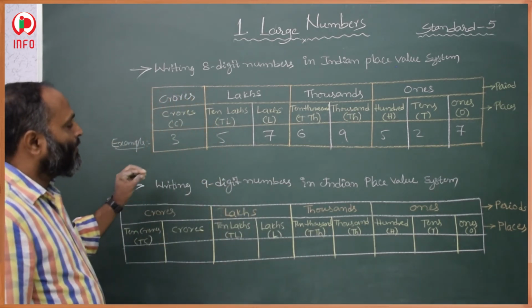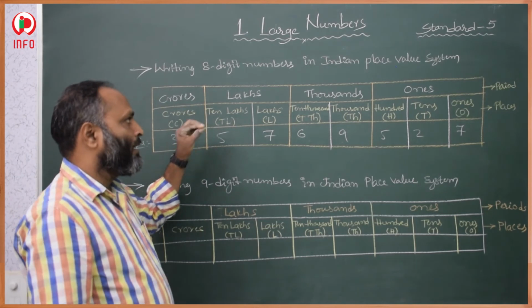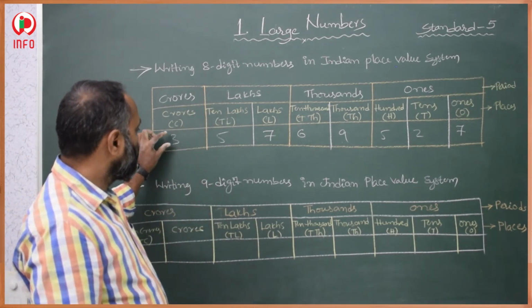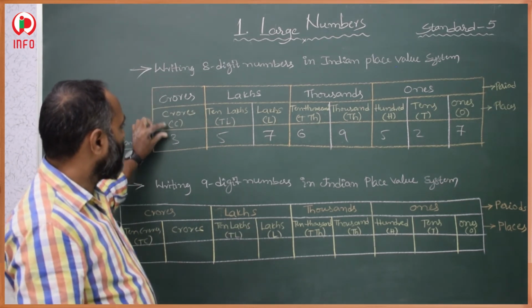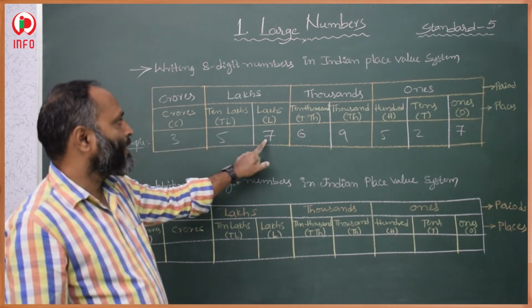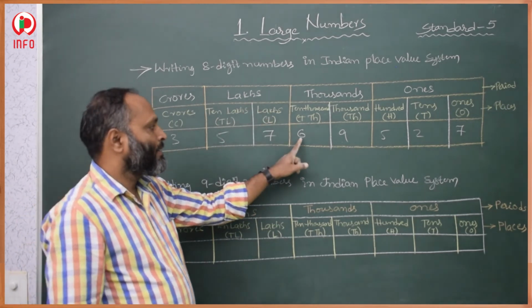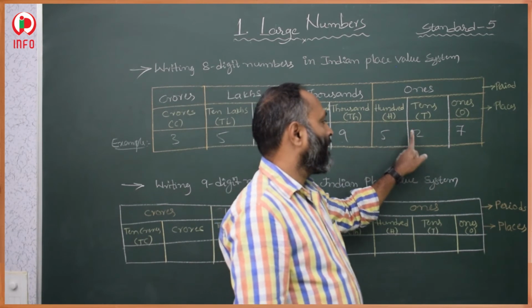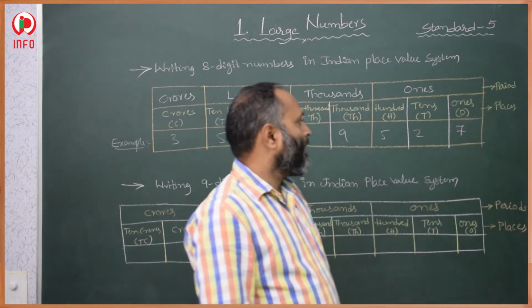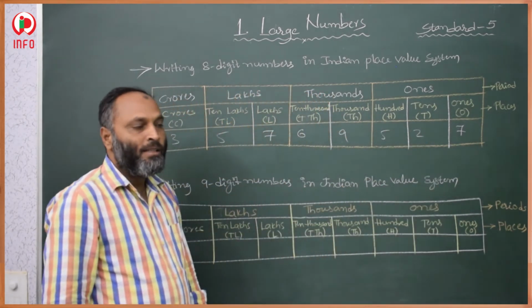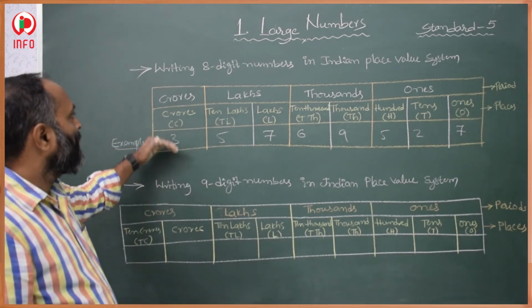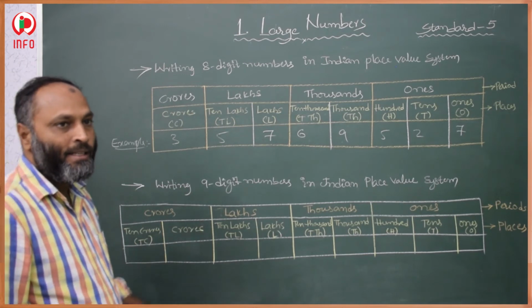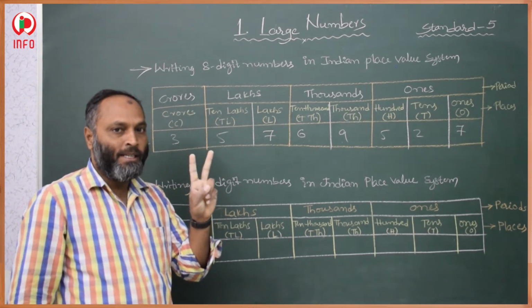This is the way to write our numerals in the Indian place value system. First 3 is in the crores period. 3 crore, 57 lakhs, 69,527. So this is the place value till 8 digits. 7 digits and 8 digits are over.